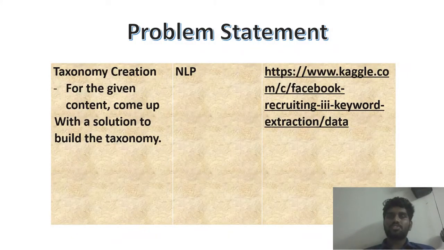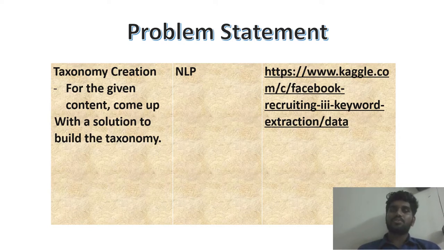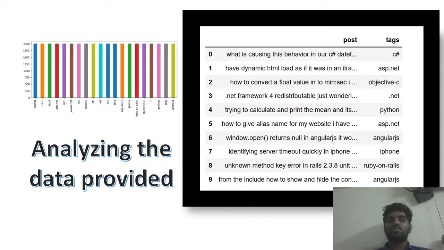The problem statement which was given is that I am supposed to create a taxonomy for the given data set. The data set was created by Facebook from Stack Overflow, and we have to classify those tags. Facebook took Stack Overflow's data set and posted it as a challenge, which was a good way for recruitment. So that was the data set used, and I am supposed to solve this using NLP.